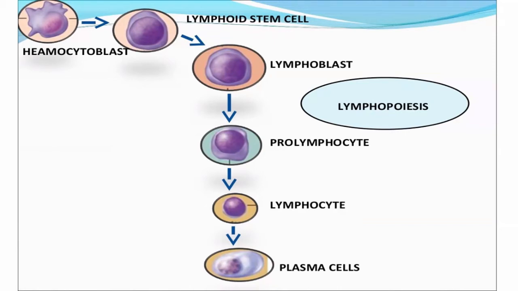If they are B lymphocytes, they remain in the bone marrow, get differentiated and matured within the bone marrow, then enter the bloodstream and the lymphoid tissue, and upon entry of the antigen, that is the foreign material, they will form antibodies with the help of plasma cells.